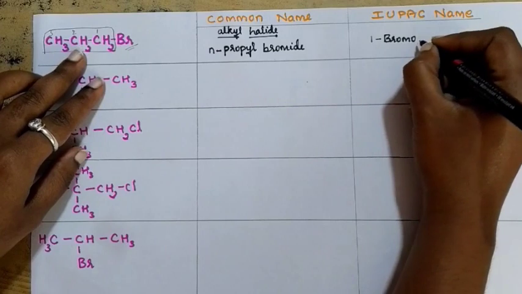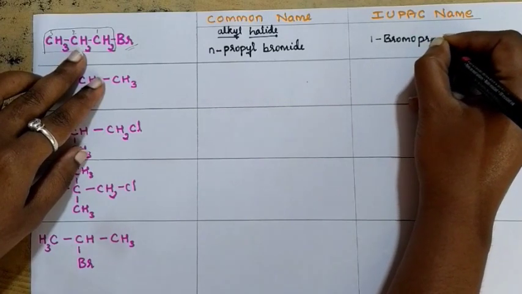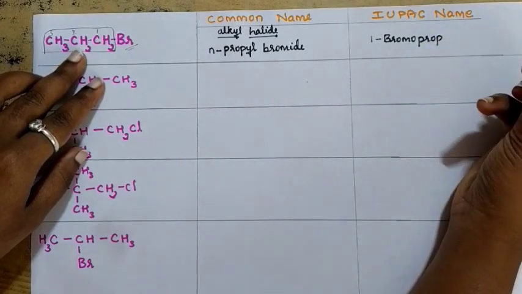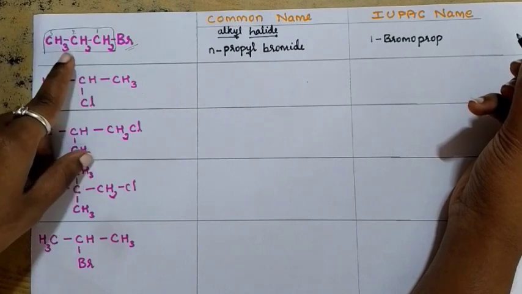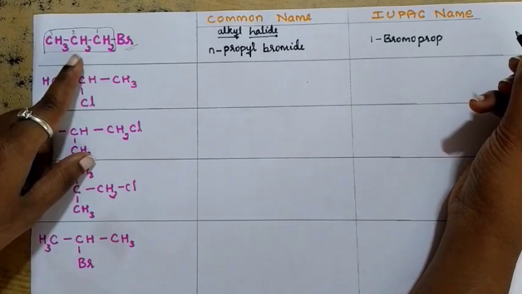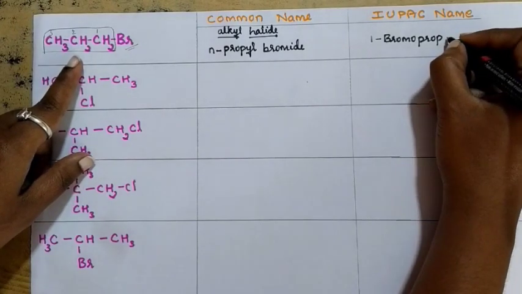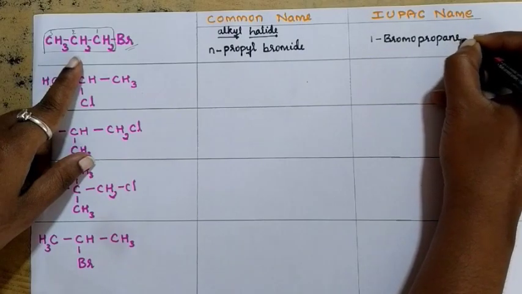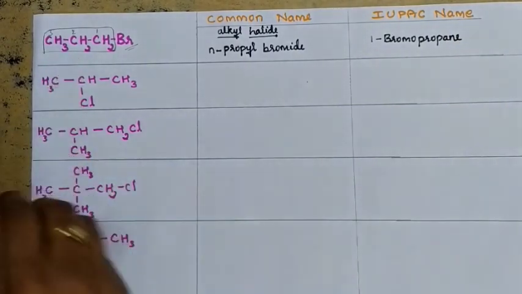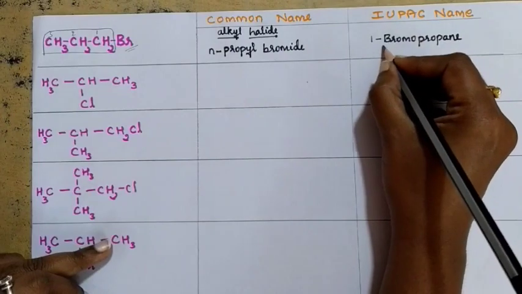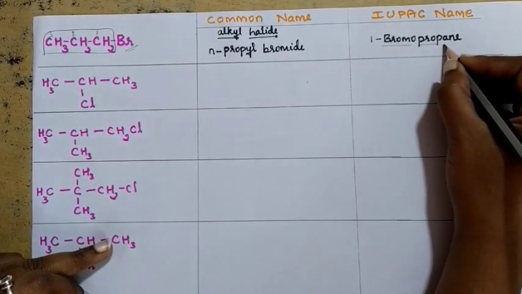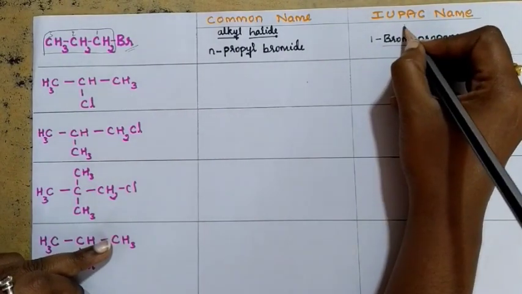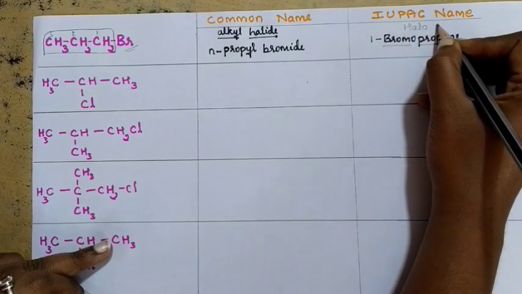If it is 3, what do you need to write? Prop. 1-bromo, prop. And see what type of bonds are present. It is a single bond, no? Since it is a single bond, you are going to write ane. Understood? It is 1-bromopropane. It is in the form of haloalkane, no?